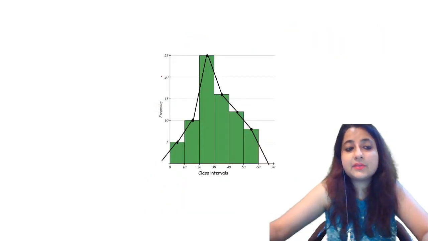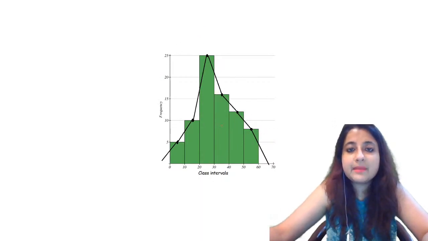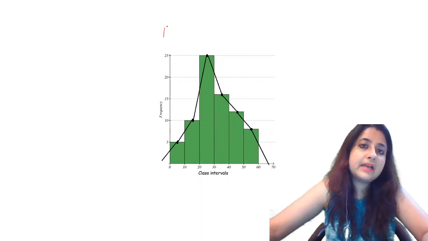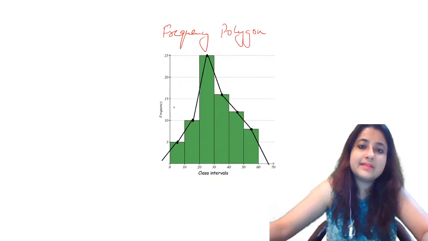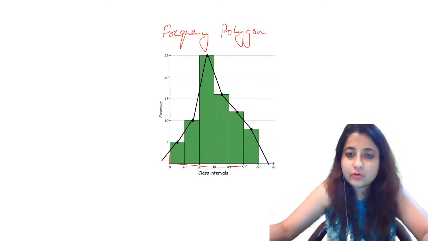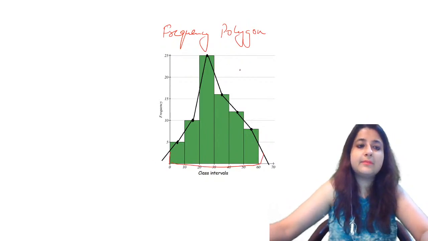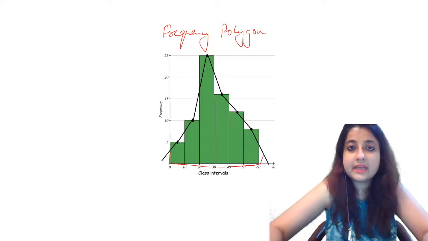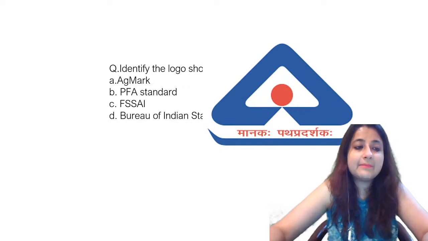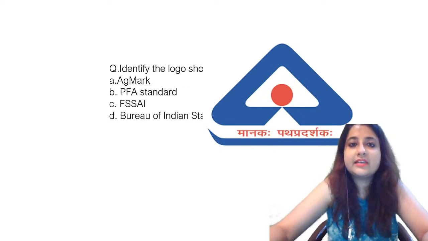Okay, and what is this one, guys? When we join the midpoints of these, this becomes what is known as a frequency polygon. Can you all see this? So it gets closed from all the sides when you join the midpoints. So this becomes your frequency polygon. Very good, guys. Okay. Next, this question also came in our 2019.